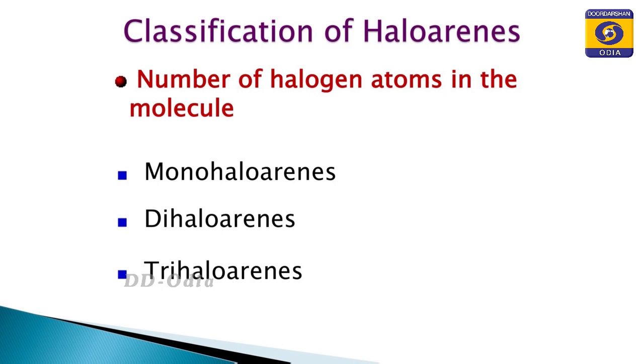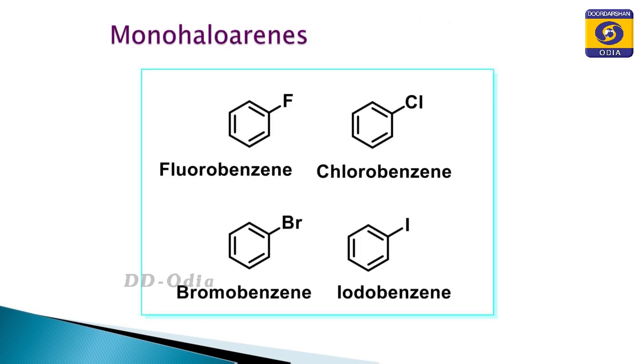That is monohaloarene if the number of halogen atoms is 1, dihaloarene if 2 hydrogens of the aryl group are replaced by 2 halogens, and trihaloarenes if there are 3 halogen atoms in the molecule. Common examples of the monohaloarenes are fluorobenzene, chlorobenzene, bromobenzene and iodobenzene.